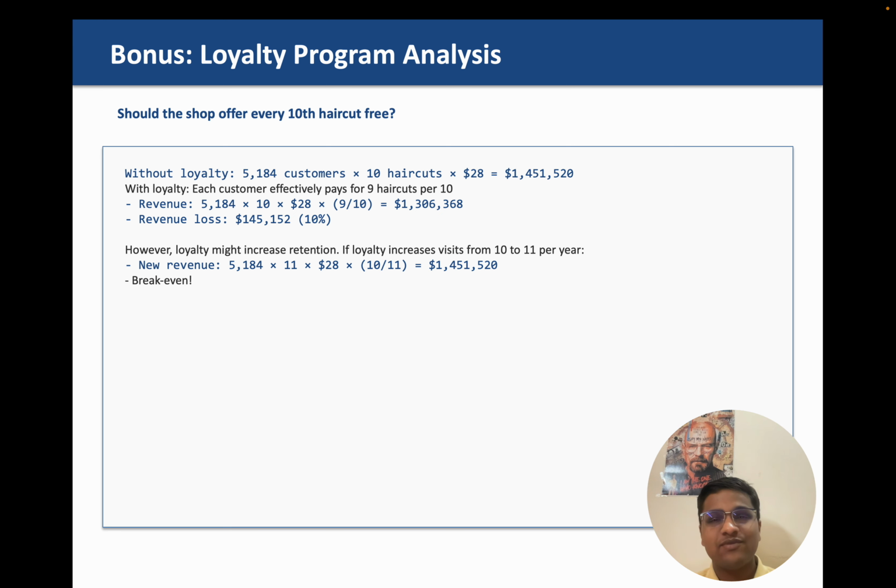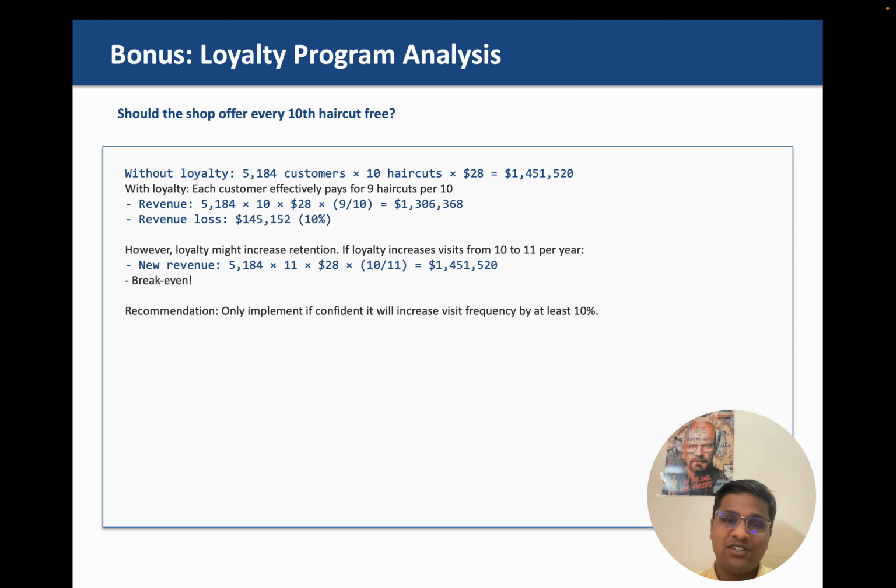So we can take a quick look: there is a benefit of offering a loyalty program, and there is a disadvantage. The disadvantage is it can lead to revenue loss. The benefit is it might lead to increased retention, which offsets that revenue loss and gives us the same revenue as before. This will help the client make an informed decision. The client should only offer this loyalty program if the client is confident enough that the visitor frequency will increase. The interviewer will be happy as well, because you considered all these things.